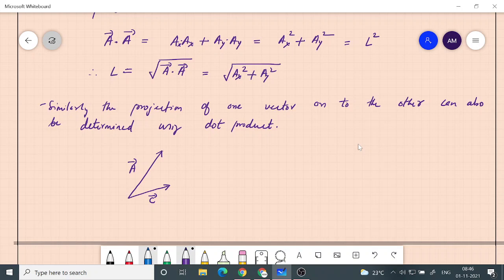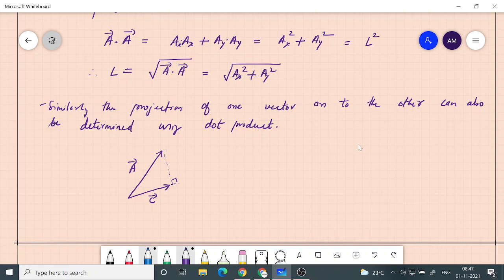So the way to do it is you construct a right triangle like this, passing through the head of this vector A. This perpendicular line will be meeting at a point which passes through the head of this.